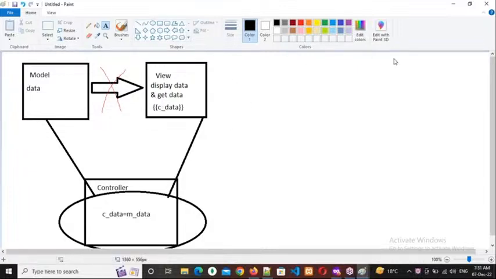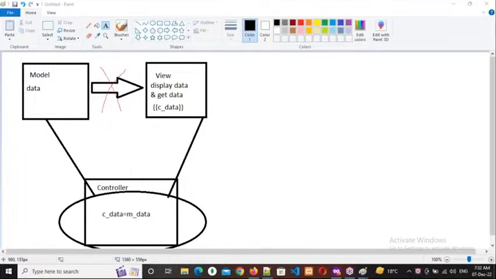Right. And if you observe, for the last 5 to 10 minutes we are discussing data only. So actually, where is data actually available?